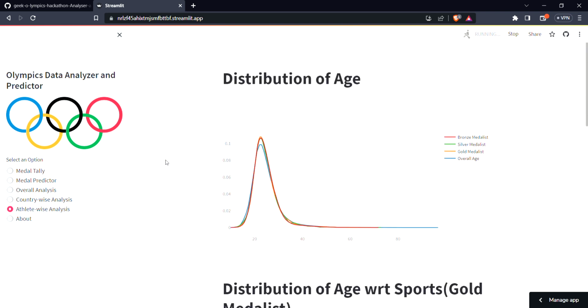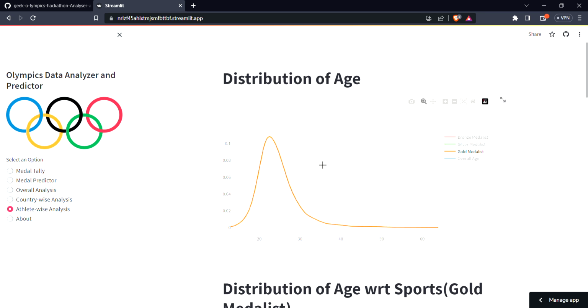So this is the distribution of age. If we deselect these things, then we can have this particular curve. This curve corresponds to gold medalists. So during the age around 20 to 23, the probability of a person winning a gold medal is very high. Now let us see the bronze medal. During that same age, the probability of winning a medal is high.